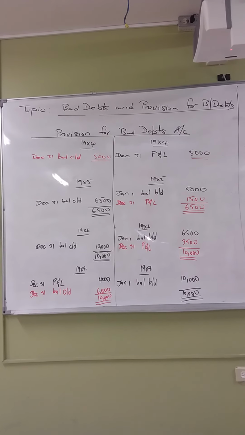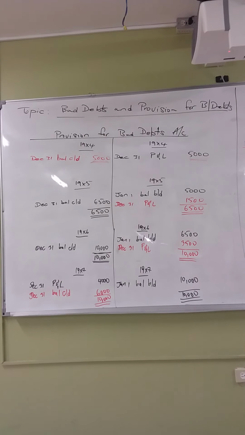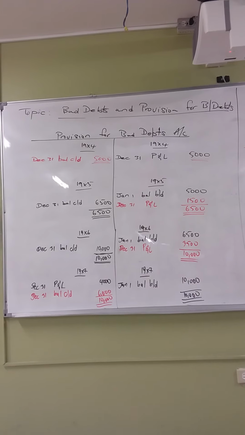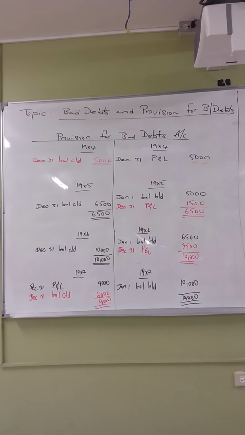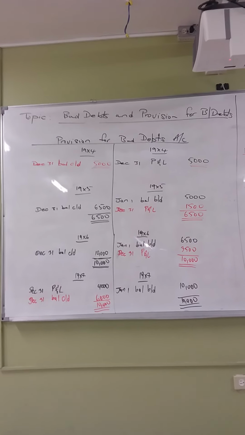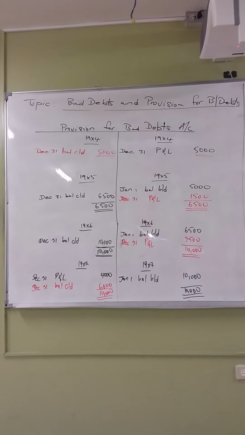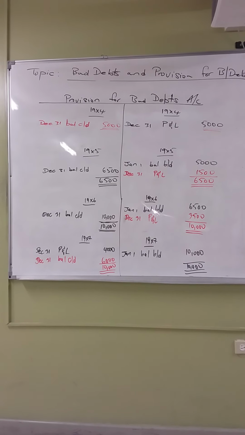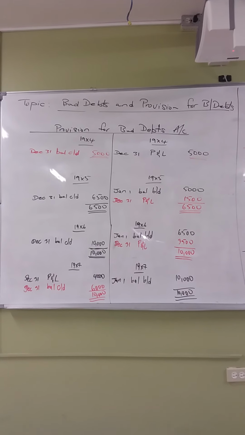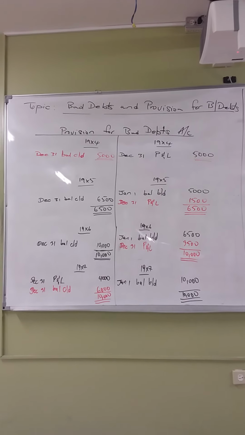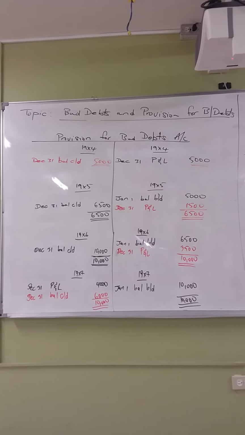Now something happened in the year 1997. What you realize happened in the year 1997, right? In the year 1997, your debtors was what? 120,000. But the provision for bad debts was what? 5%. Now when we find 5% of 120,000, you're going to get what? 6,000. So 5% of 120,000 gives you $6,000.